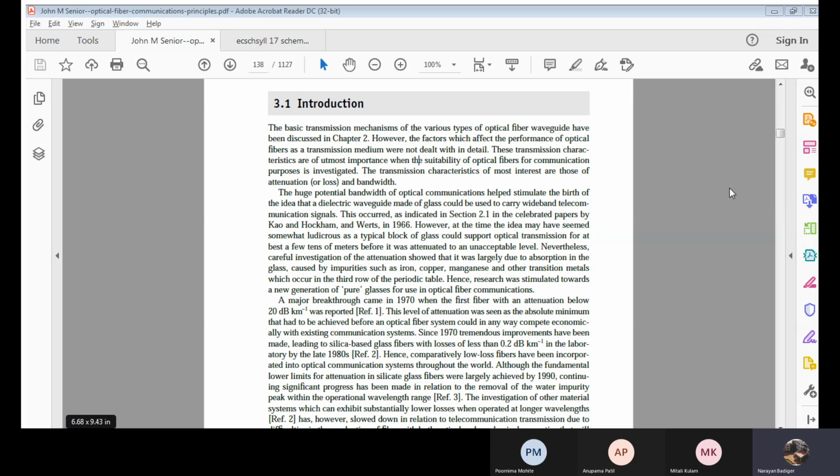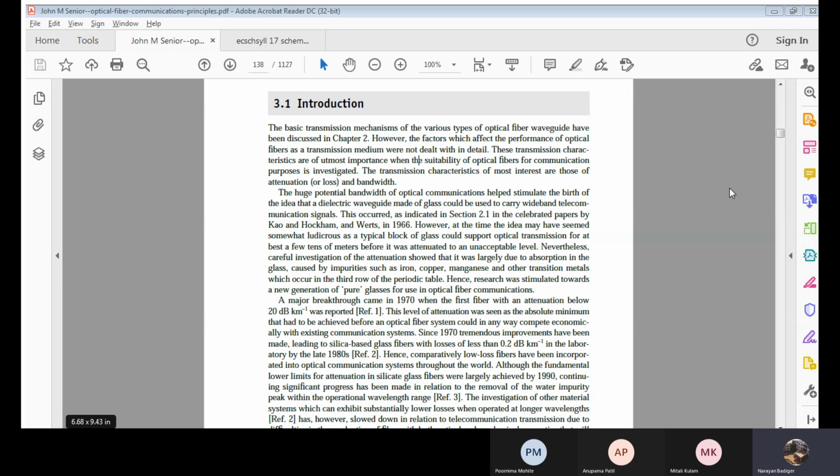Now, whatever the glass material we have considered, it may be filled with some impurities, such as transition metal elements like iron, copper, manganese, and some other transition materials, which are the third row elements of the periodic table. All those elements we will be calling transition elements. The valence electrons with respect to the valence band start to transit from one layer to another layer in the higher valence band, due to which there will be considerable attenuation losses.